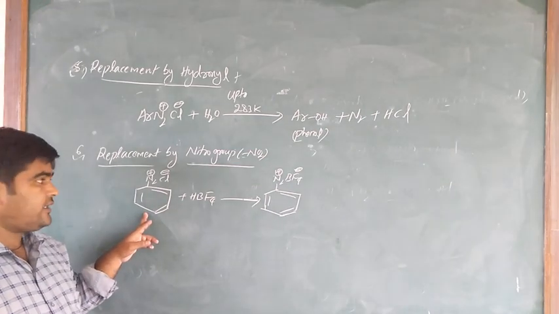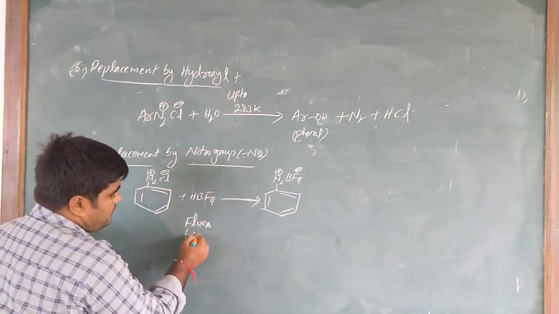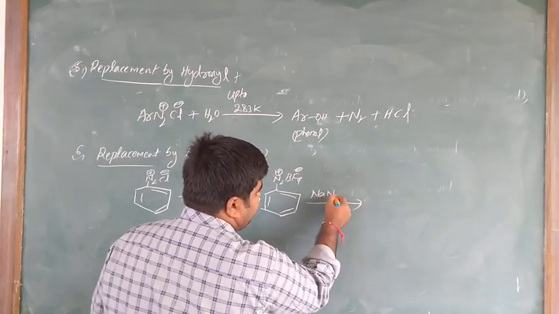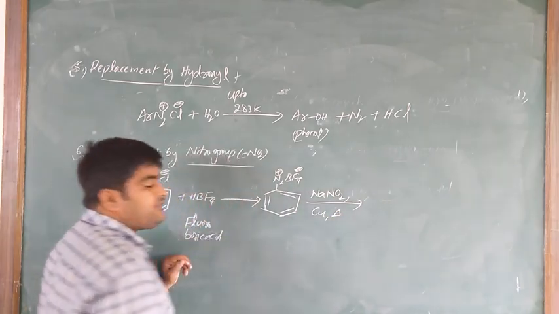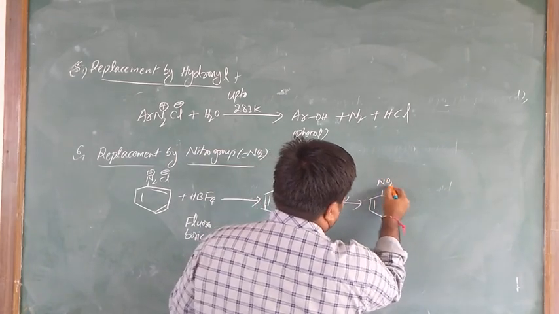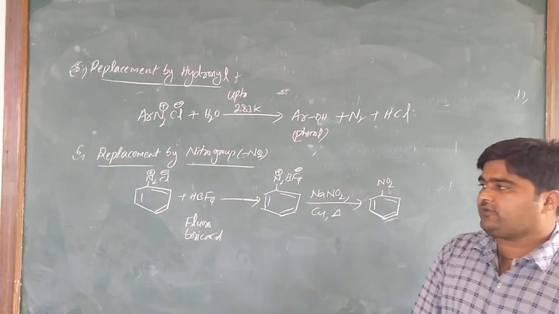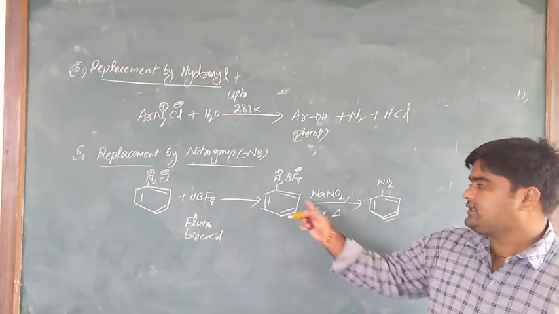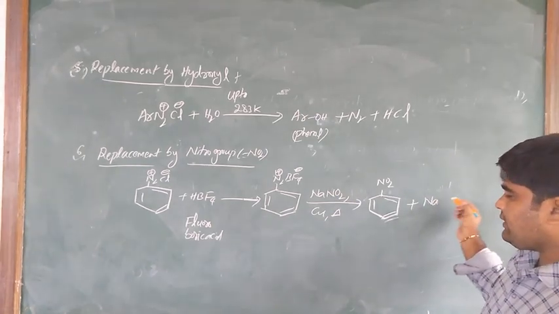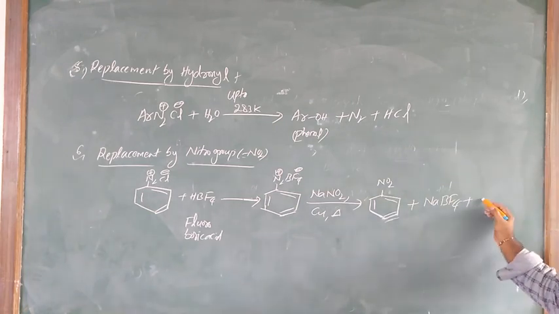Benzene diazonium chloride salt reacts with fluoroboric acid to produce benzene diazonium fluoroborate, which is heated with aqueous sodium nitrite solution in the presence of copper to produce nitrobenzene and sodium tetrafluoroborate. Is it clear?